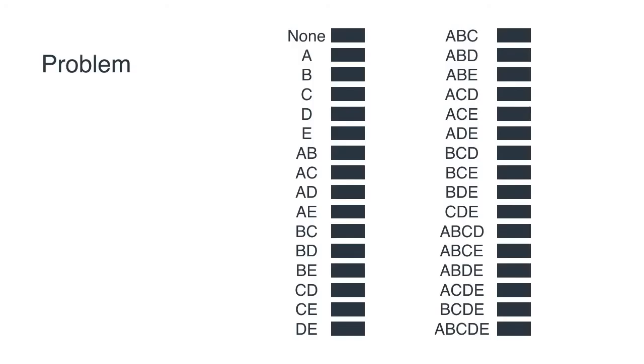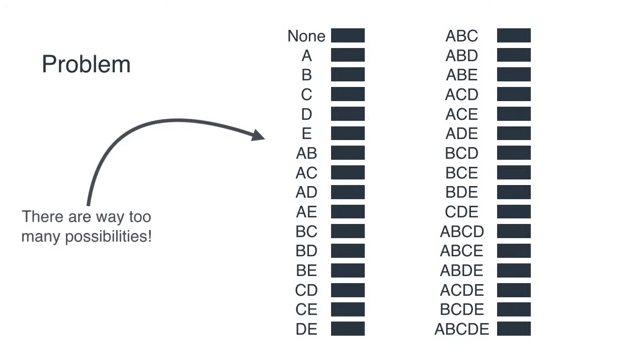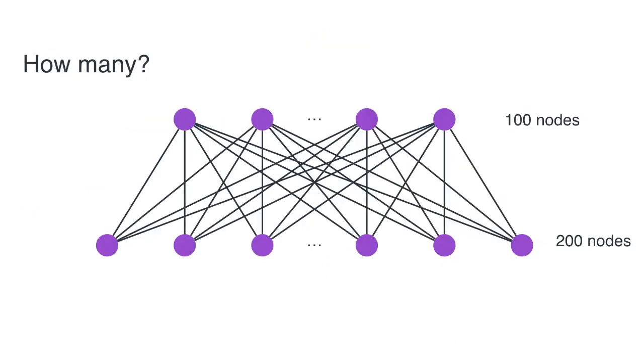And are we done? Well, unfortunately, we're not. There's a small problem that we have to deal with. The problem is the following. Notice that at every point in our process, we're picking something out of a space of 32 possibilities, but that is actually way too high. There are way too many possibilities. It's not that 32 is big, it's that it is 2 to the power of 5, which is exponential in the number of nodes. To see how fast exponential things can grow, imagine if we had a bigger RBM with 200 nodes in the visible layer and 100 in the hidden layer, how many possible scenarios are there?